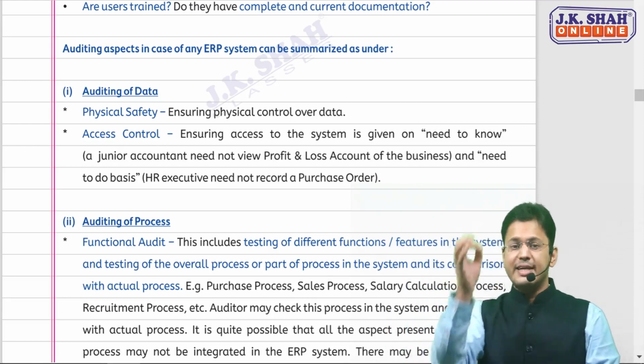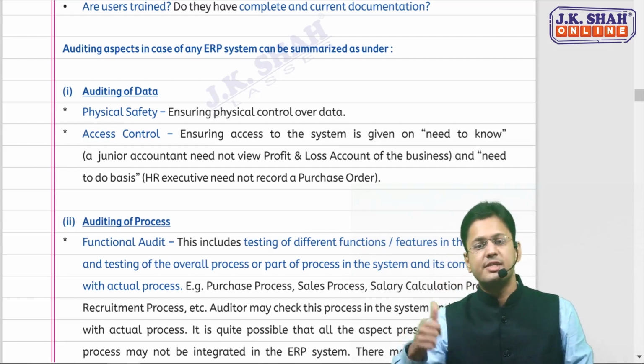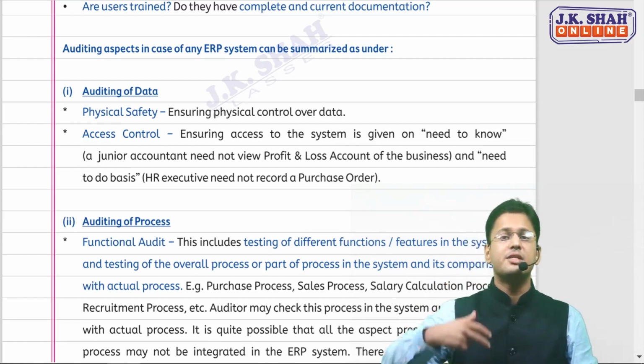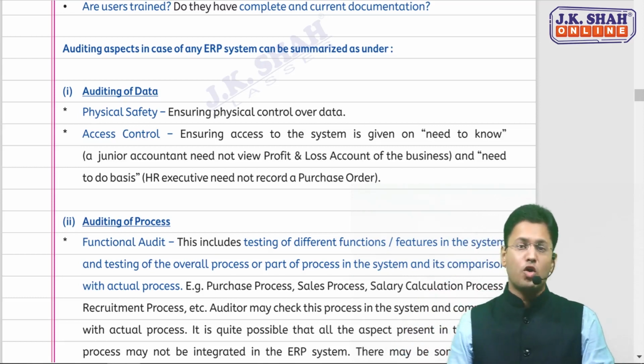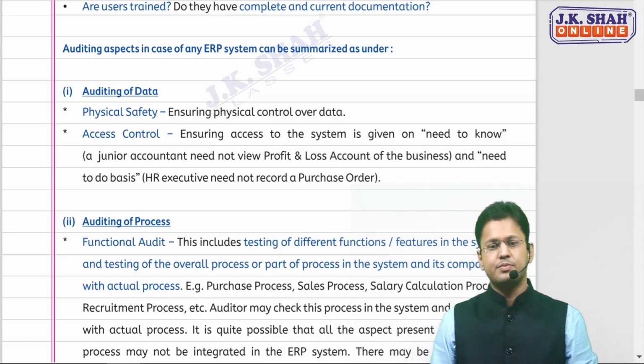When you're auditing the data, there are only two aspects to be seen. One is whether physical safety of data is being maintained, and whether there is logical safety. Logical safety means access control is there, whether you have given access on the basis of need to know, need to do basis.